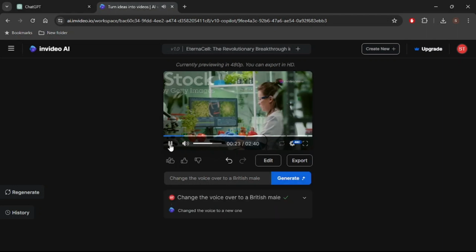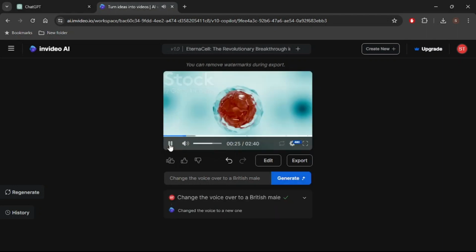A team of esteemed geneticists. These pioneers in the field of longevity have identified Eternacell as possessing unparalleled regenerative properties.